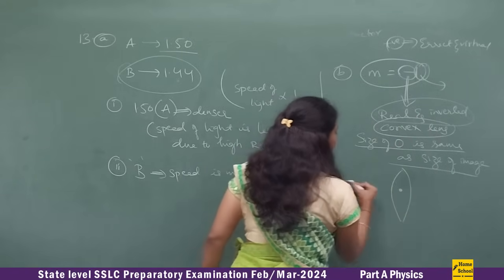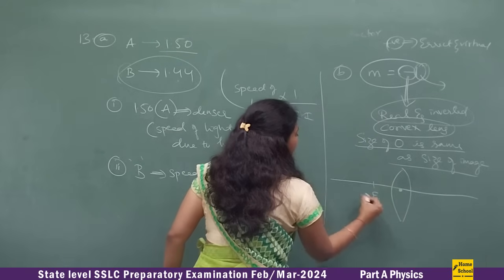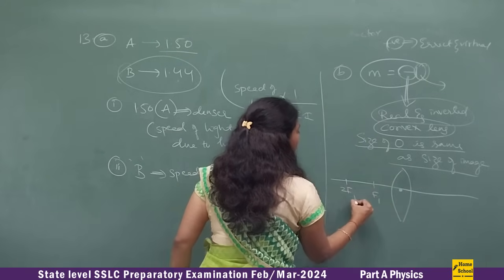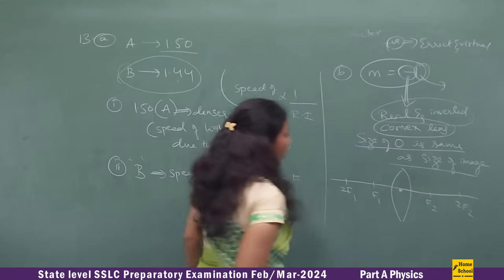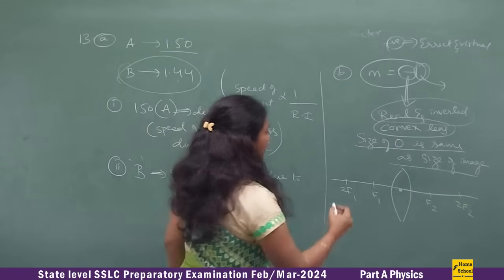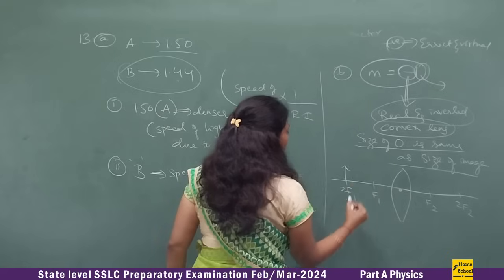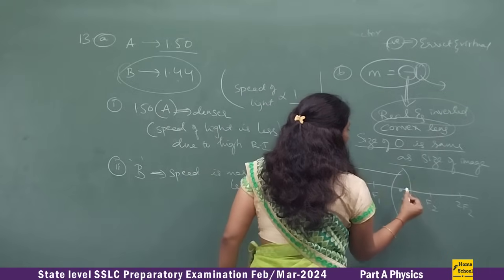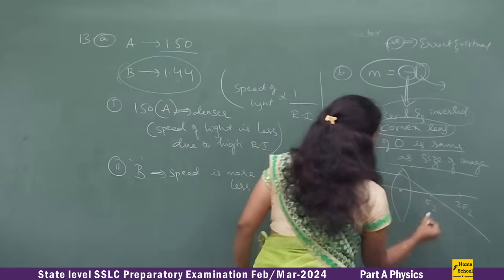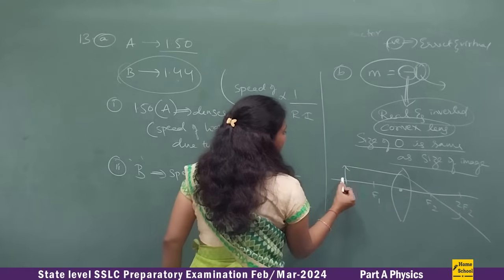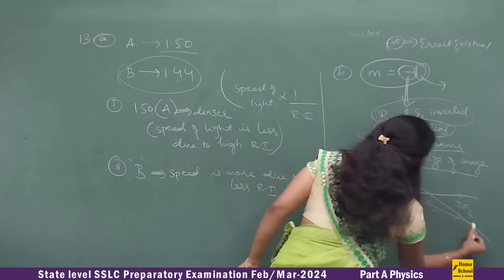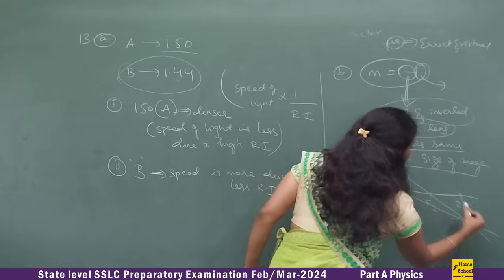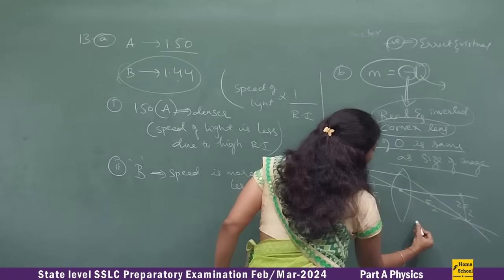So this is the optic center, this is f1, this is 2f1. This is f2, this is 2f2. If you keep your object at 2f1, take a ray passing through f2, the refracted ray, and pass another ray through the optic center, then here you will get the image. That means where do you get your image?